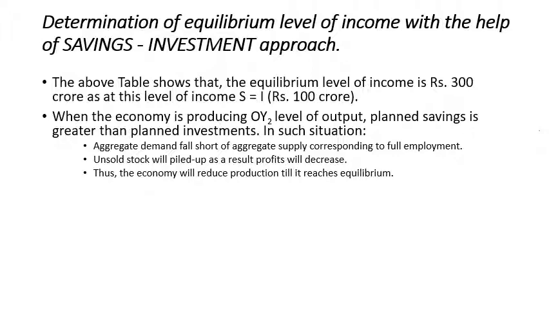That is the situation for the economy when planned savings is greater than planned investment. There will be output which remains unsold and slowly piles up, and to clear all this unsold stock the producers will allow a discount, that is, cut down the price. If they sell at lesser prices, they will get lesser profit, and if they get less profit, at the next level they will definitely produce less, and less employment will follow.